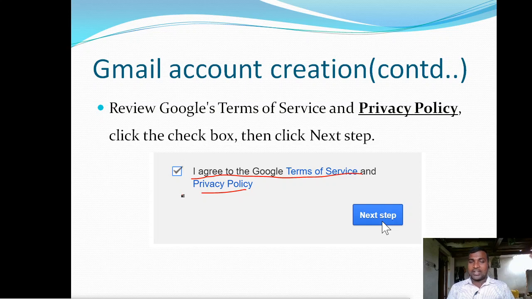If you are accepting all the terms and conditions explained in the Google privacy policy, then click on this checkbox. After checking this checkbox, only then can you enter into the next step. So click on the next step.